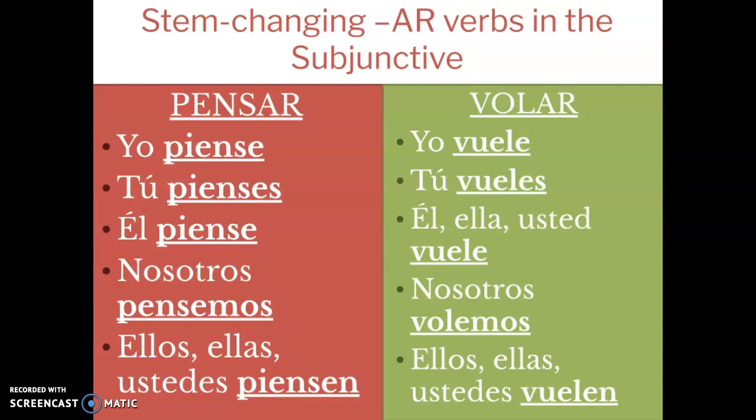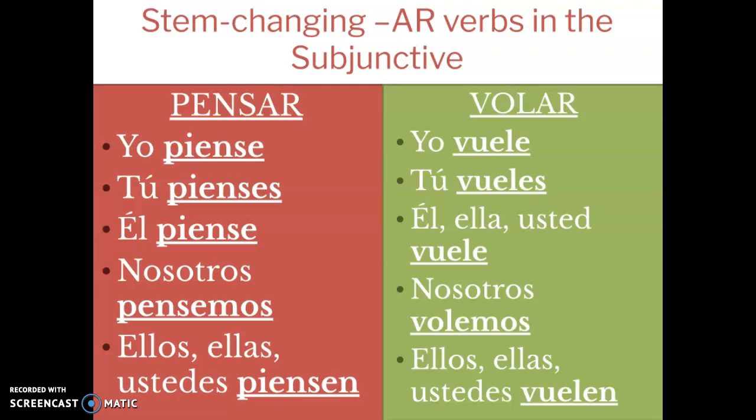Alright, so welcome back. We are going to go over the practiquemos. So number 1, we have yo and almorzar. This is not only a stem changing verb, but it is also a zar verb, meaning the Z is going to change to a C. So number 1 is yo almuerce. A-L-M-U-E-R-C-E. Almuerce.